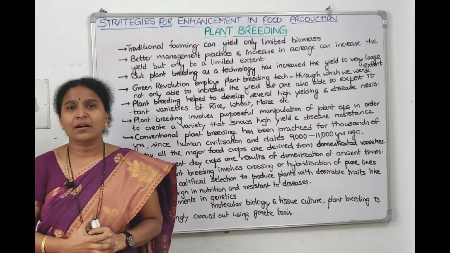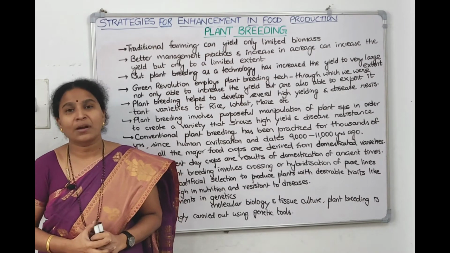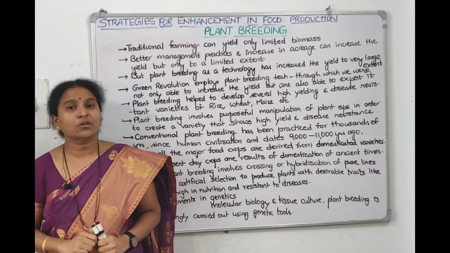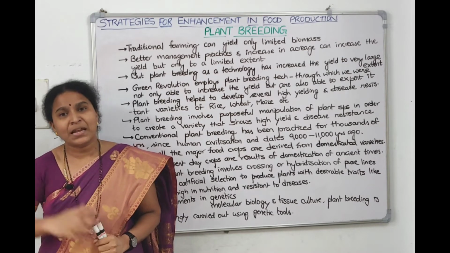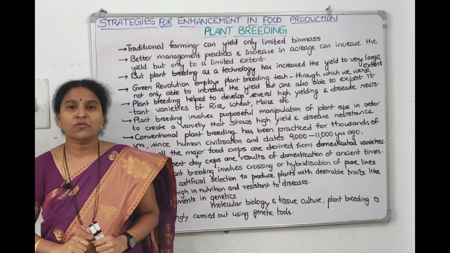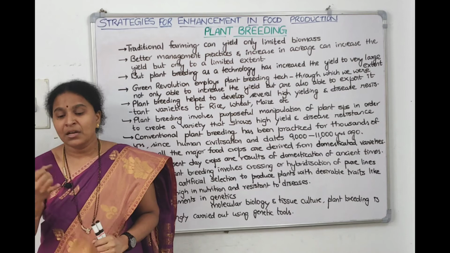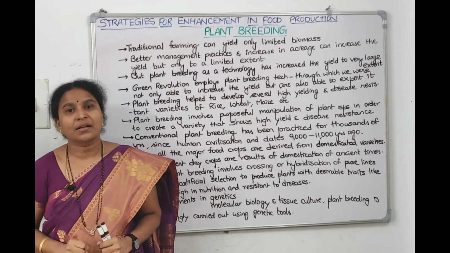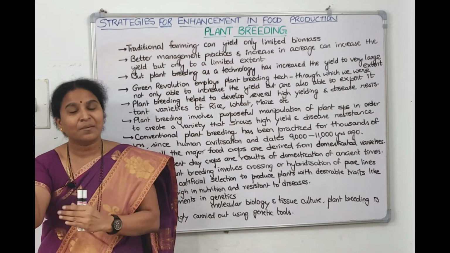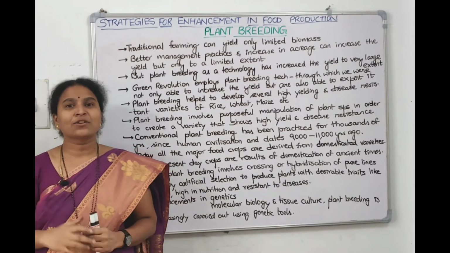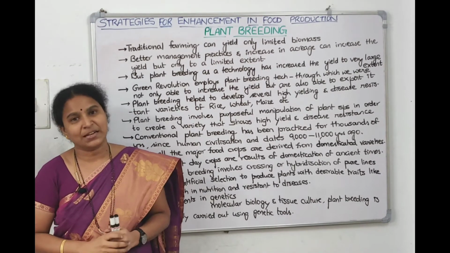Like that, if we take the green leafy vegetable called amaranthus, amaranthus has so many varieties. On the roadside also we find amaranthus. As a weed, in agricultural farms also we find amaranthus. But the amaranthus which we buy as a green leafy vegetable, red colored bunch or the green colored amaranthus, that will be this long, it will be tasty, it will be juicy, fiber content will be less and it will nicely grow, right? So that is a domesticated variety.